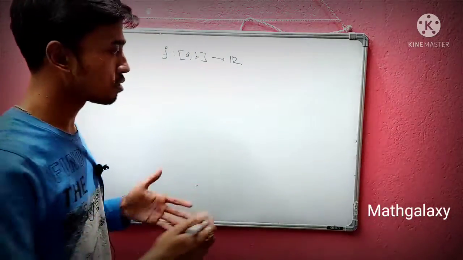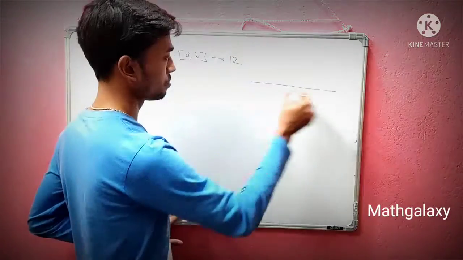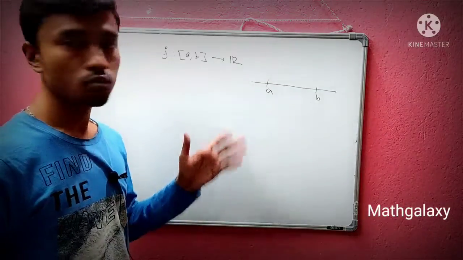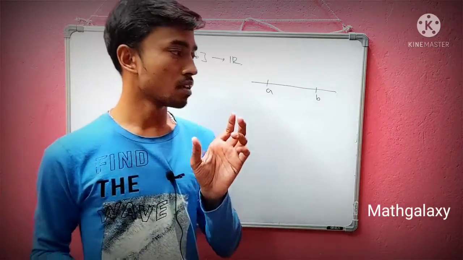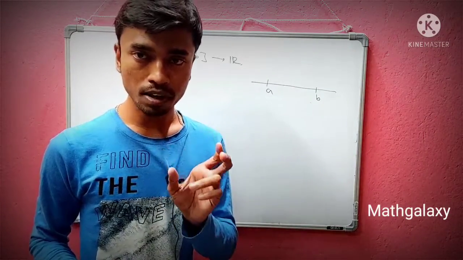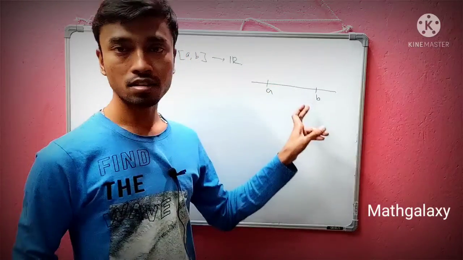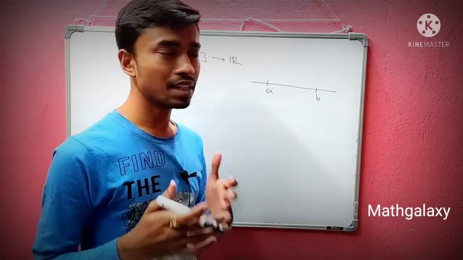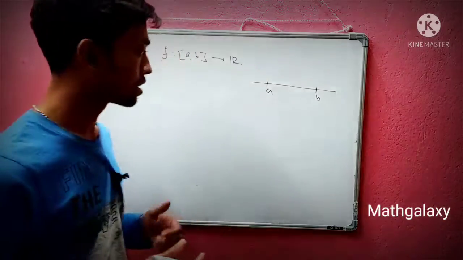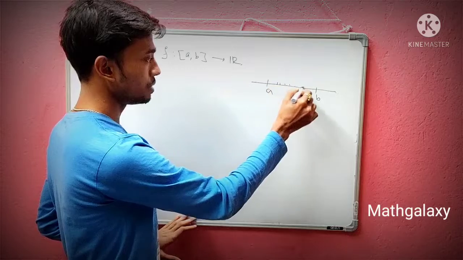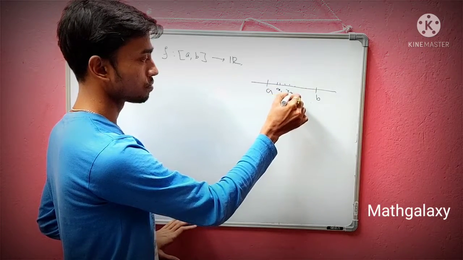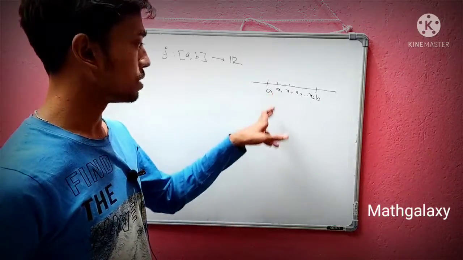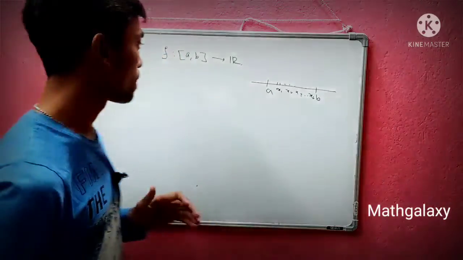To define absolute continuity, at first we have to draw some line. So here is a and here is b. What we have to do is take some non-overlapping intervals inside this [a, b]. Non-overlapping means, in a general sense, that they are disjoint. So we want to take some points here, let's say x1, x2, x3, up to xn. That kind of sense, we're going to take these points.